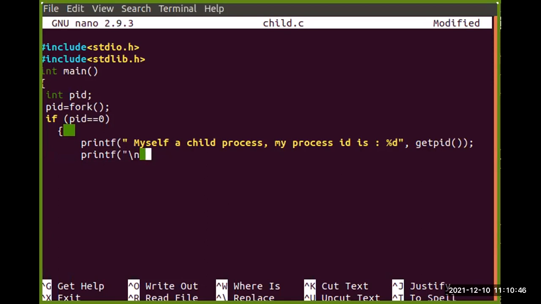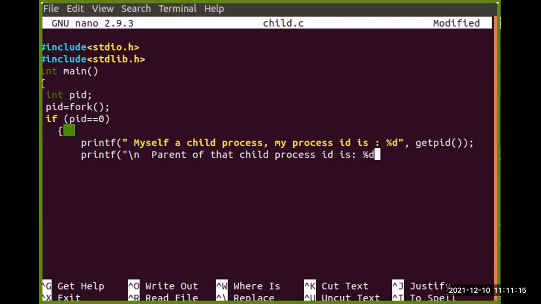So I can write, this is a child process, parent of that child process ID. So here I am getting the ID of the parent process of the child process. What is the parent process ID? I am trying to find that out.